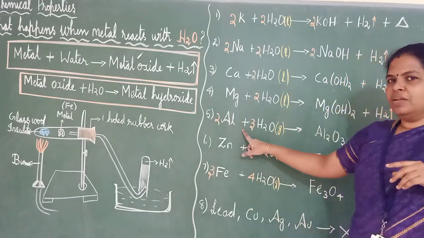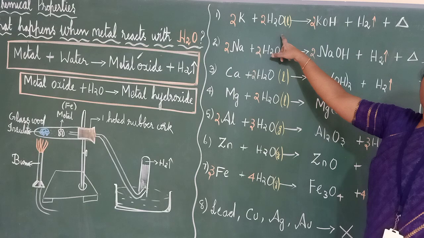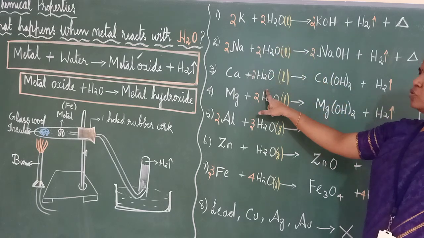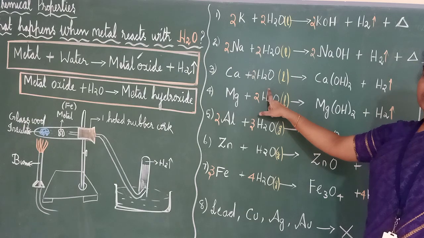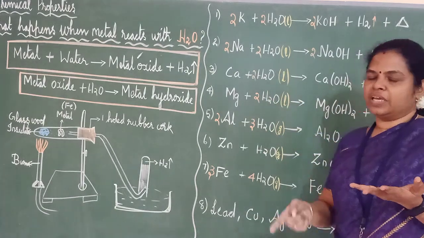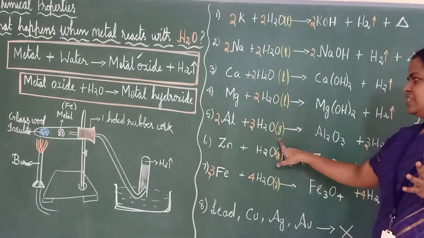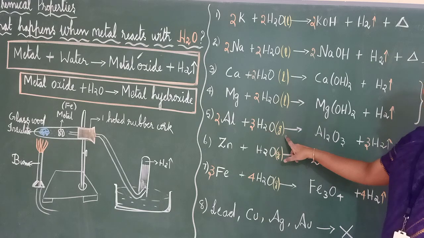Okay, see here, aluminium. For these two, with cold water there is no reaction, you should use hot water. Here, aluminium, cold water is also not working, hot water is also not working. You should go with steam. So, see here, in the bracket I have put gaseous form.